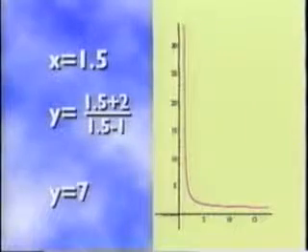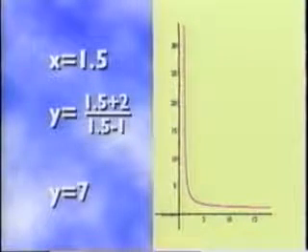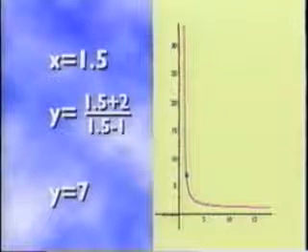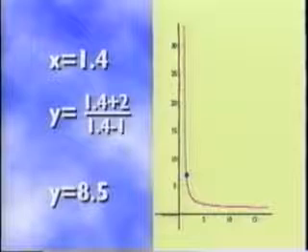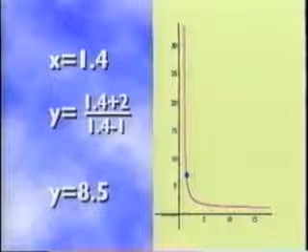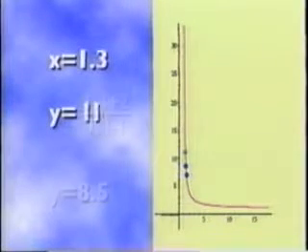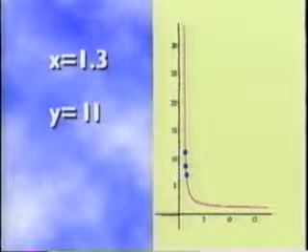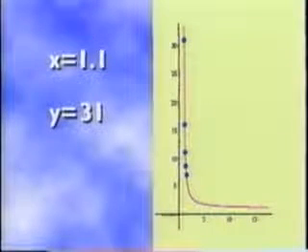Well, if x equals 1.5, then y equals (1.5 plus 2) over (1.5 minus 1), which is 7. If x equals 1.4, which is even closer to the bad point, we get y equals (1.4 plus 2) over (1.4 minus 1), which equals 8.5. At x equals 1.3, y equals 11. At x equals 1.2, y equals 16. And at x equals 1.1, y equals 31.